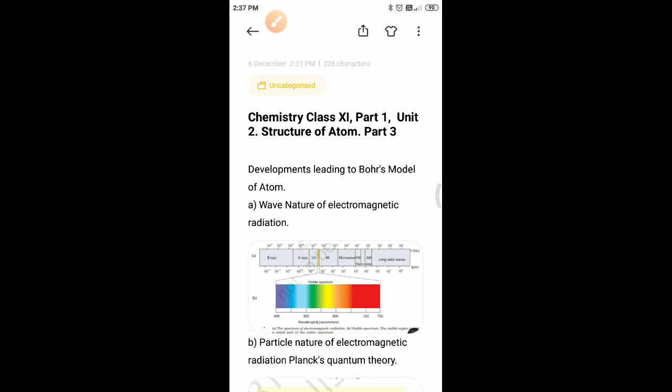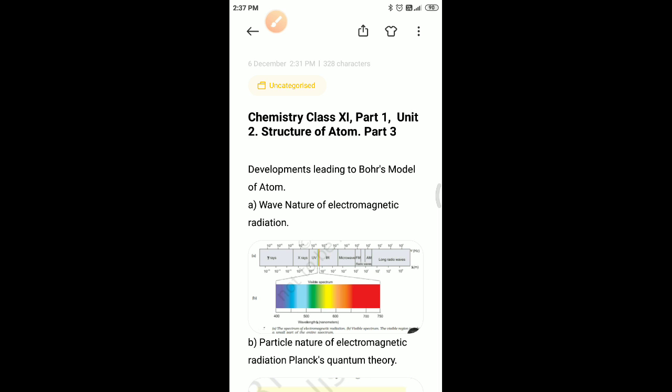Dear students, today we are going to discuss structure of atom part 3. In this video, we are going to cover developments leading to Bohr's model of atom. In that particular section, we have many subsections, and those we are going to cover in this video.